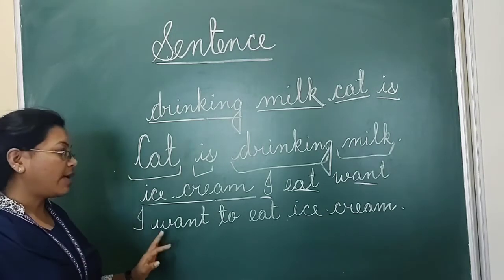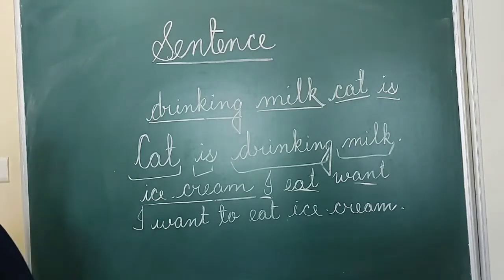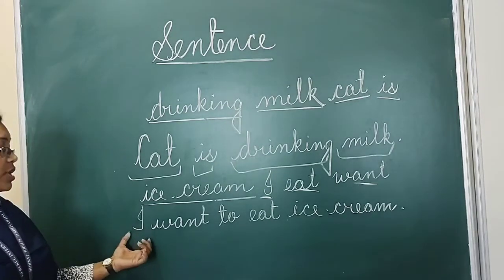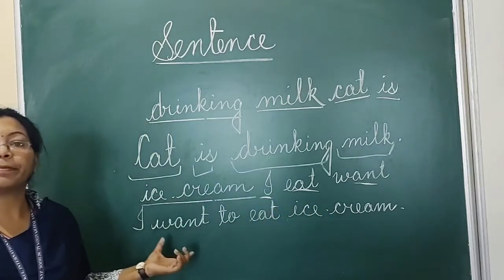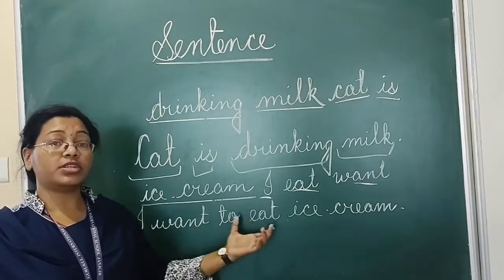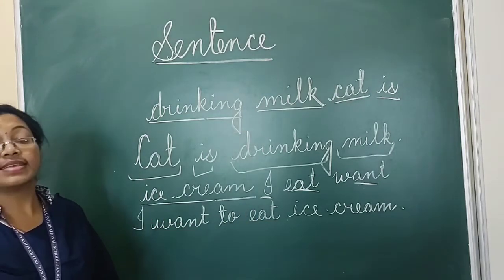Got it? So we have got one meaning for this sentence. So what is a sentence? Here also you see a group of words which makes complete sense. A sentence is a group of words which makes complete sense. That is called a sentence.